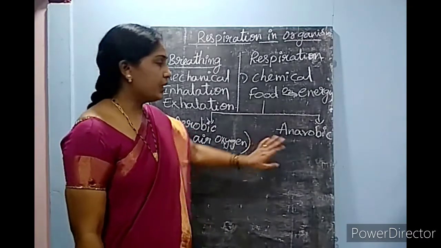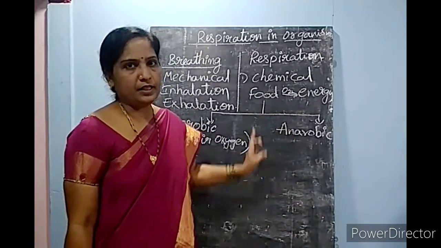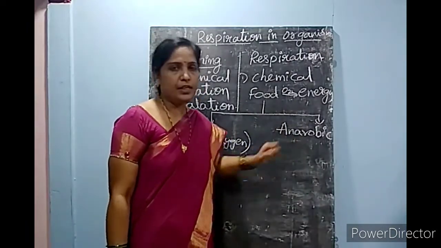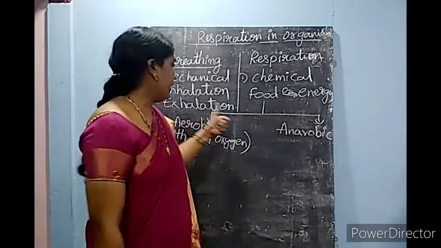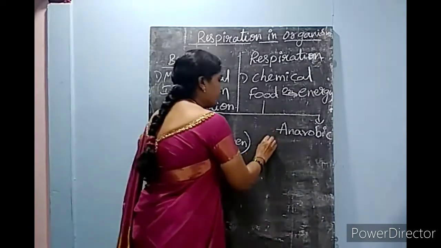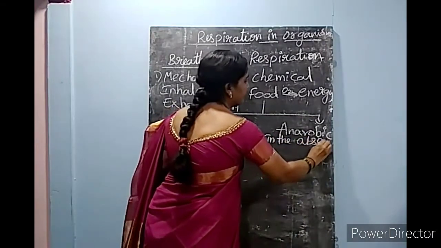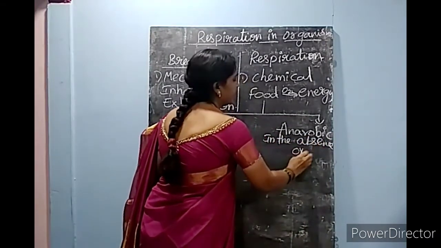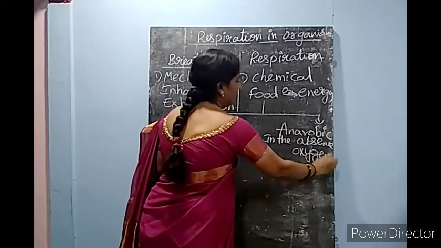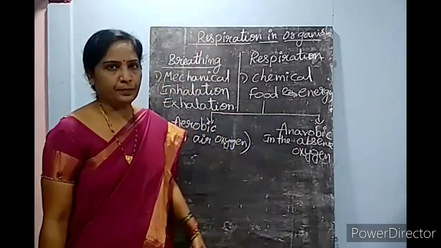Sometimes respiration takes place without oxygen also, that's known as anaerobic respiration. In the presence of oxygen, aerobic. In the absence of oxygen, the respiration which takes place is known as anaerobic respiration.